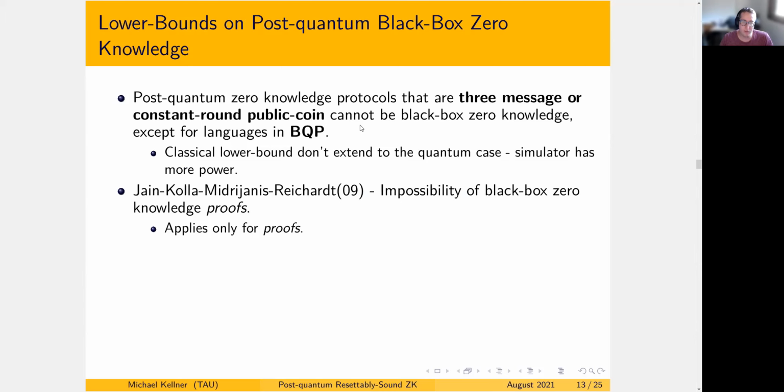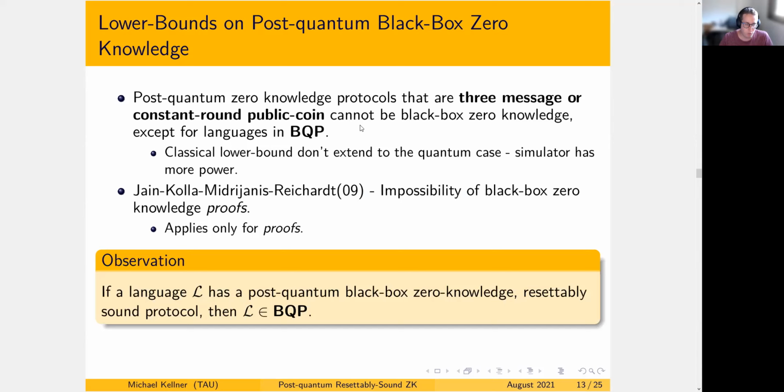I would like to mention a previous work by Jian et al. that shows the impossibility of black box zero knowledge proofs in the case of three message or constant round public coin, but their proof only holds for proofs, meaning the prover is inefficient, and indeed the reduction is inefficient, while ours holds for arguments and for proofs as well. I would like to give you a little taste of how we do this.